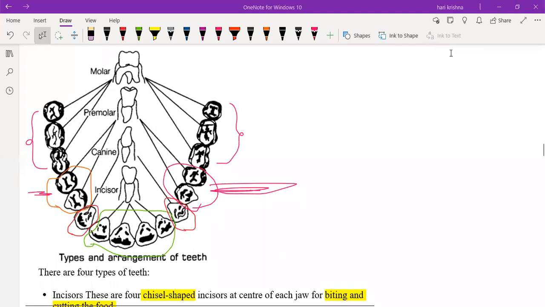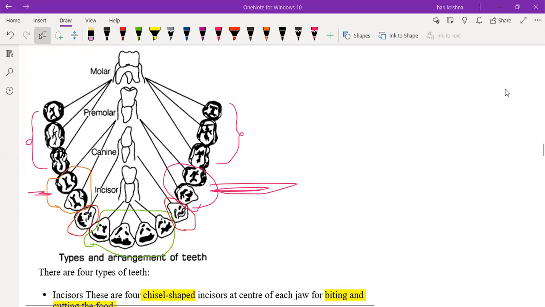Then explain the complete set of teeth. What is the next one? After the incisors, there's the canines.